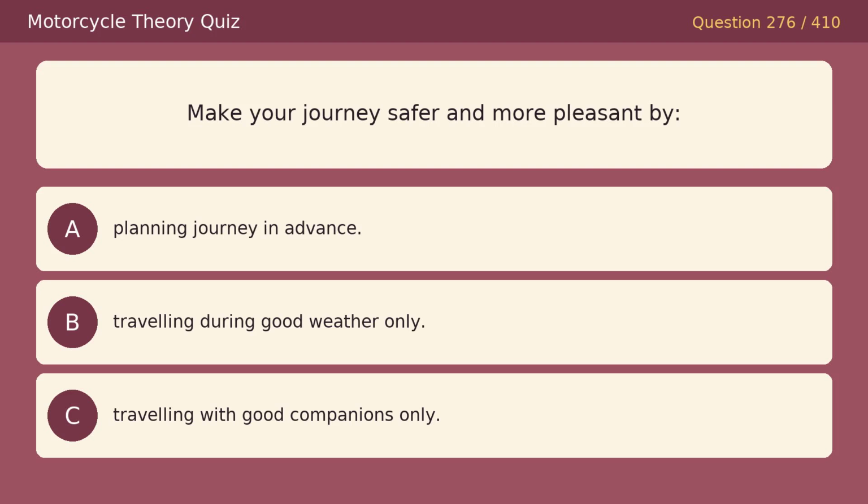Make your journey safer and more pleasant by. Option A, planning journey in advance. Option B, traveling during good weather only. Option C, traveling with good companions only. The correct answer is A, planning journey in advance.